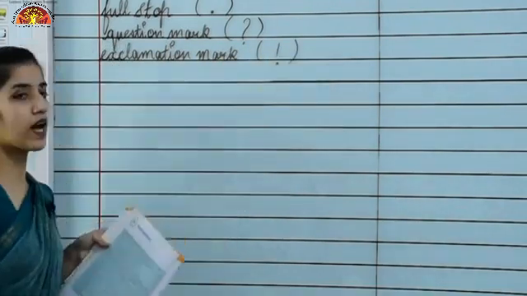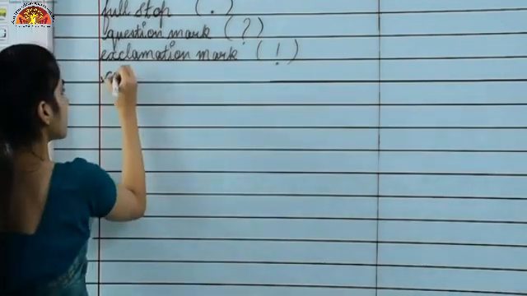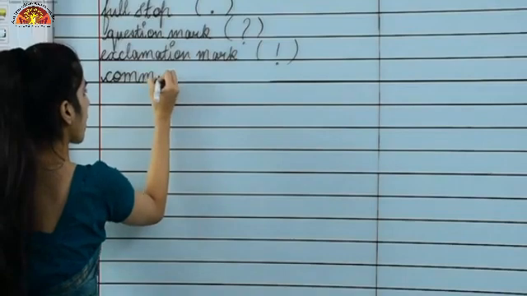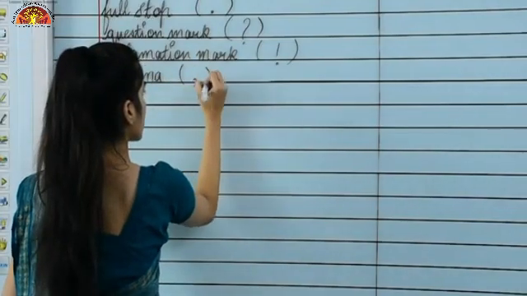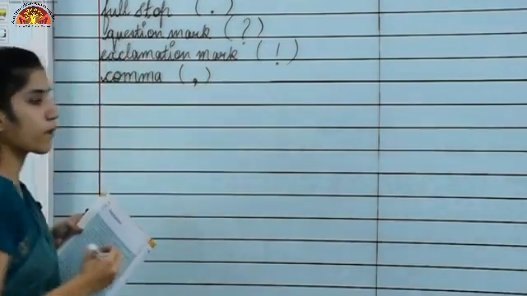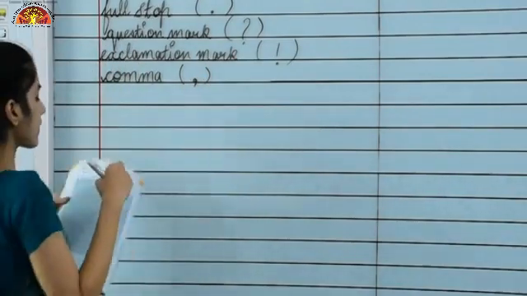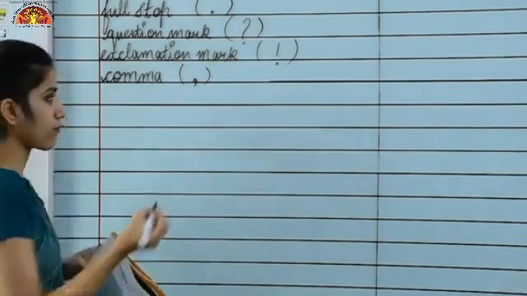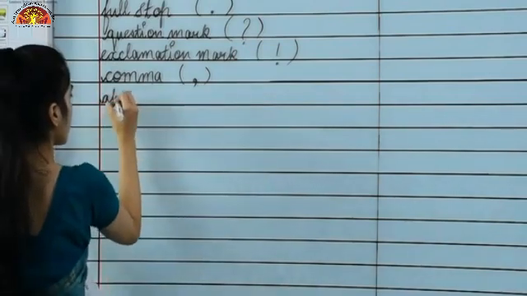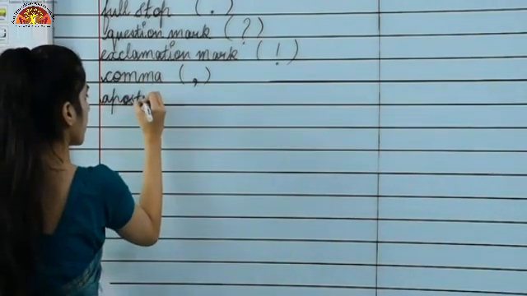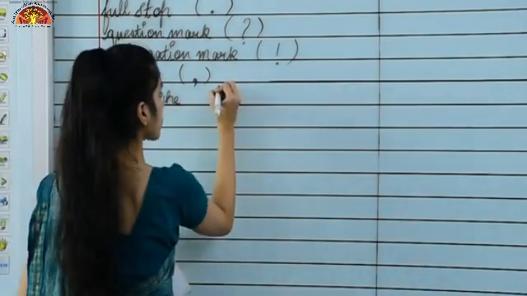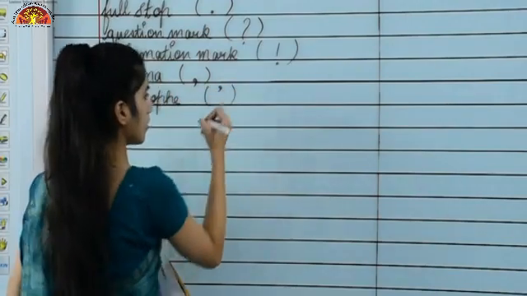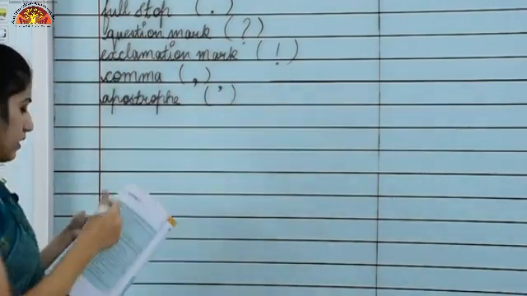This is an exclamation mark. Now moving to the next one, that is the comma. This is a comma, right? Moving to the next one, that is an apostrophe. For the apostrophe we use this sign. All of you remember, right?